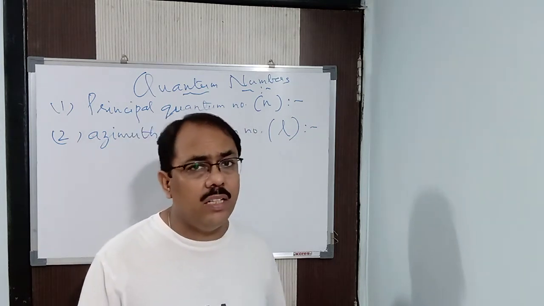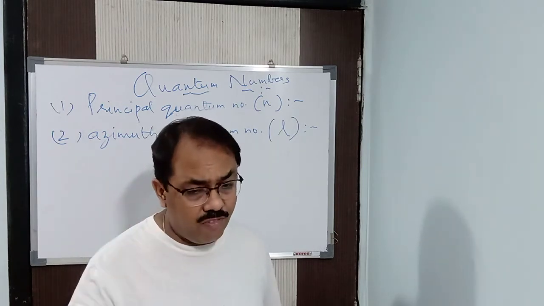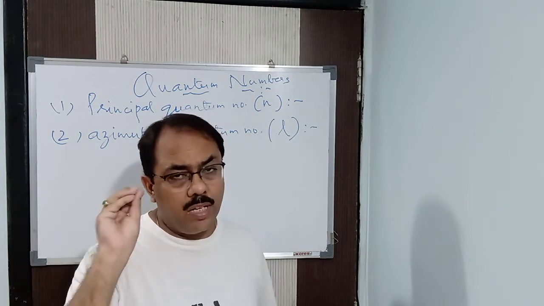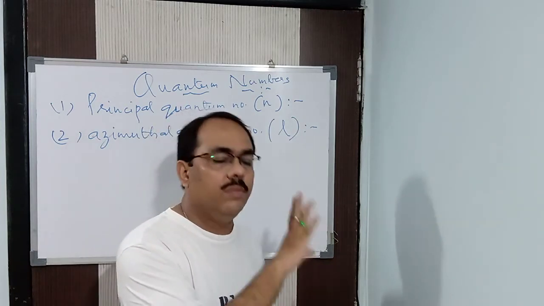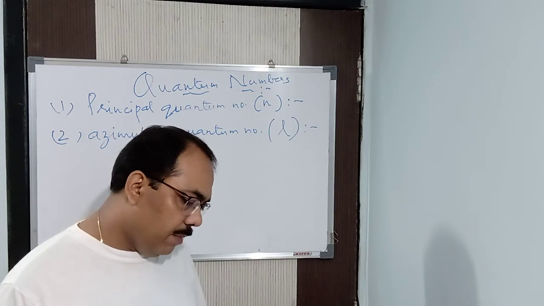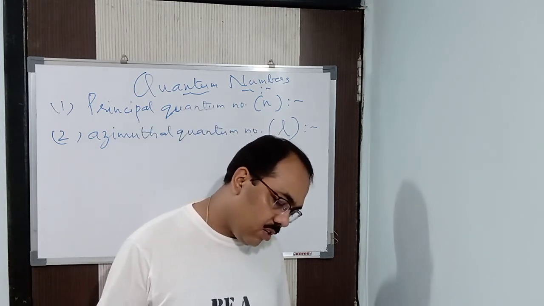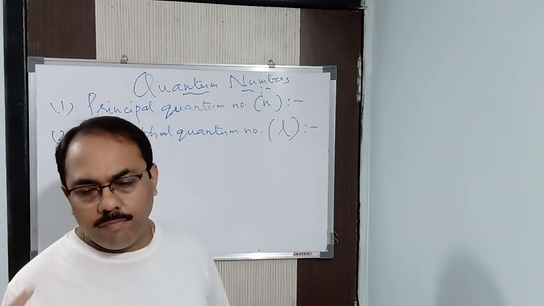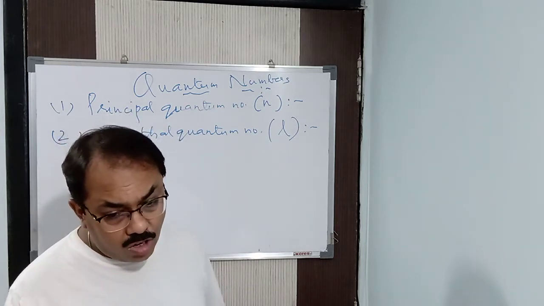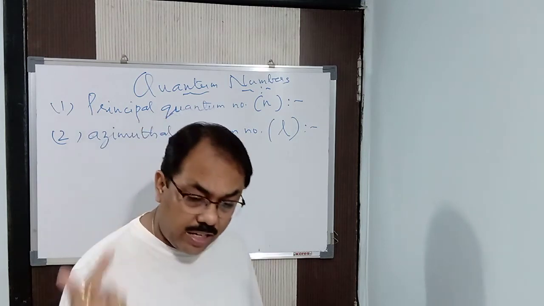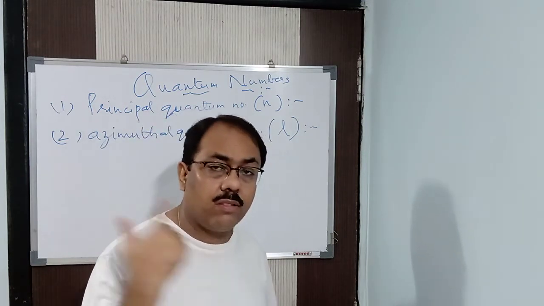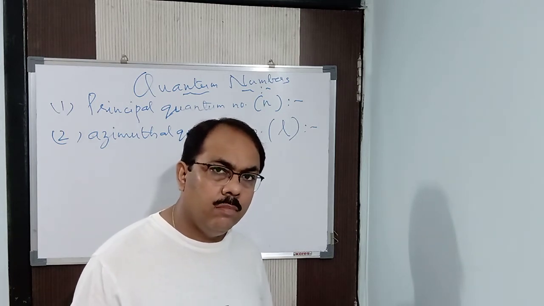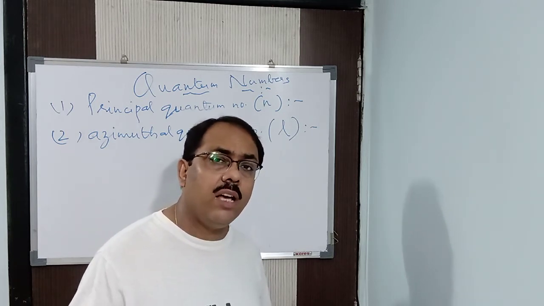So when it was seen in a multi-electron atom, listen carefully, it was seen that electrons which reside in the same level possess different amounts of energy. Got it? This is because they move along different paths and hence have different angular momentum. In multi-electron atoms they move along different paths, possess different angular momentum, and due to that they have different amounts of energy.